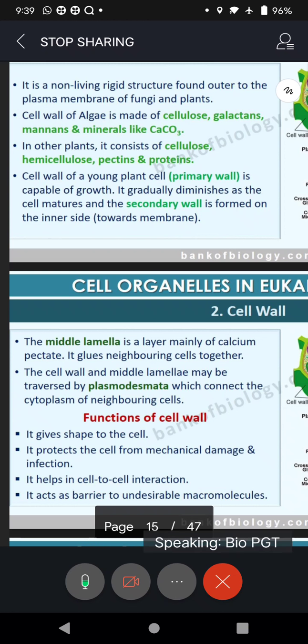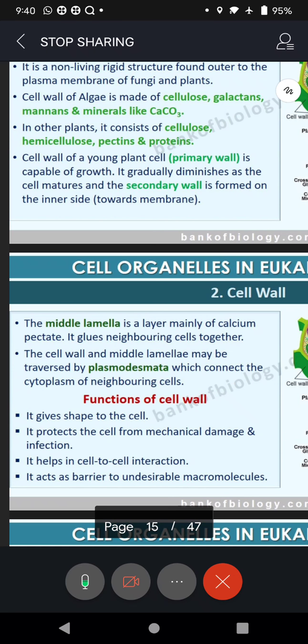So the cell wall has a different chemical composition. In algae, it is made up of cellulose, galactans, mannans, and minerals like calcium carbonate. Whereas in the day-to-day plants that we see, it consists of cellulose, hemicellulose, and pectin. See, just now I said this gives toughness to the cell wall, and of course many proteins. The cell wall of a young plant cell, that is the primary wall, is capable of growth. But as it matures, growth diminishes and it becomes a tough secondary wall, okay?